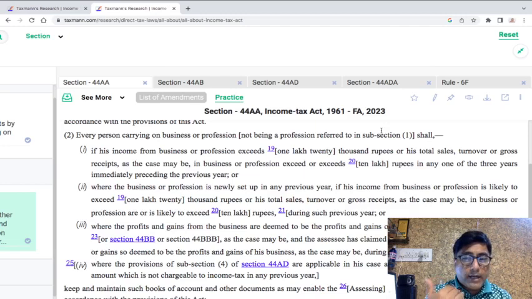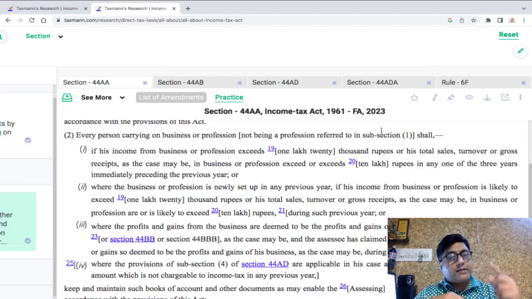Now if we look at this, one has to be clear about 44AA per se. If we are clear about 44AA, then 44AB and ED interplay would become much more simple and easy to understand. Let's quickly talk about that. 44AA sub 2 has got four clauses, 1, 2, 3 and 4. First clause says that if the income from the business or profession exceeds 1,20,000 rupees, or his total sale turnover or gross receipts, as the case may be, in the business or profession exceeds 10 lakhs of rupees in any one of the 3 years immediately preceding the previous year.